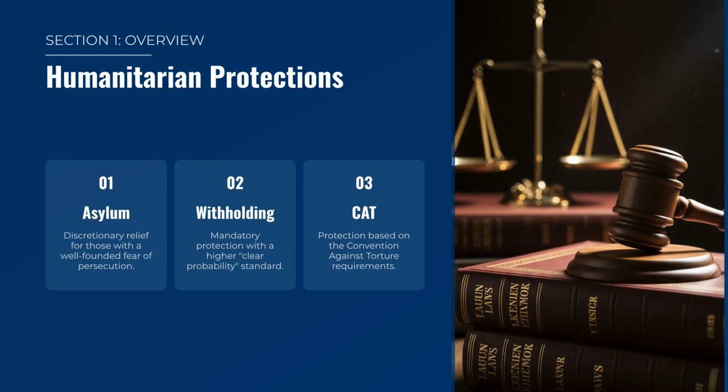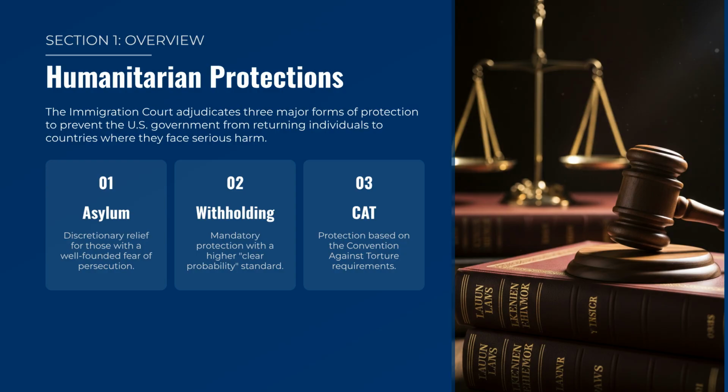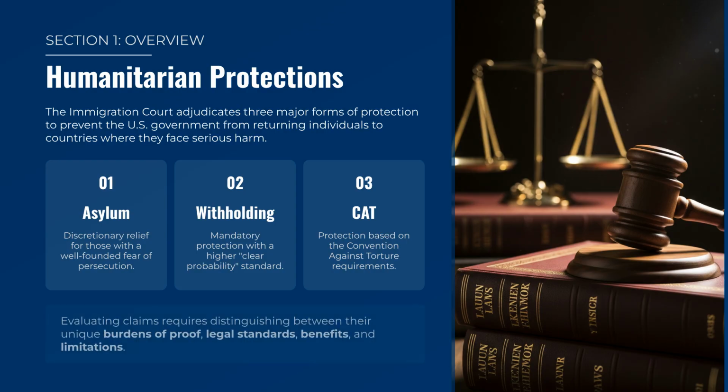The Immigration Court adjudicates three major forms of humanitarian protection: asylum, withholding of removal, and CAT protection. Each offers relief to prevent the U.S. from returning individuals to countries where they face serious harm. Evaluating these claims requires understanding their unique burdens of proof, legal standards, benefits, and limitations.